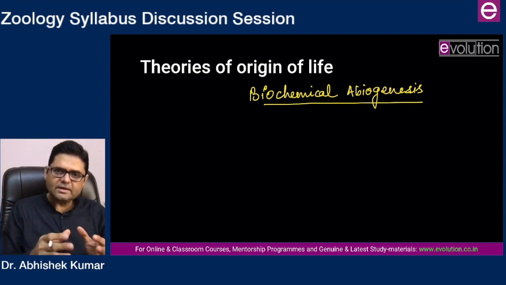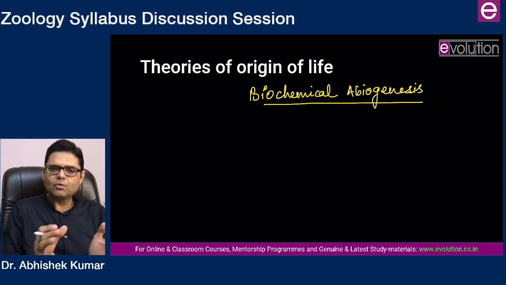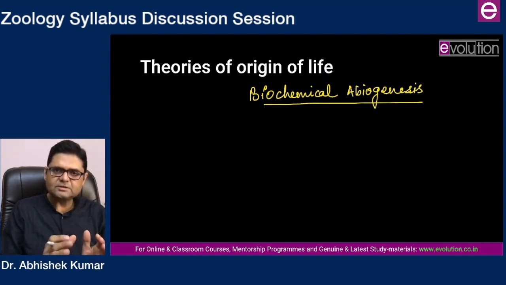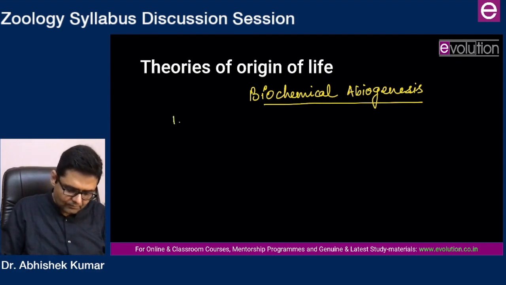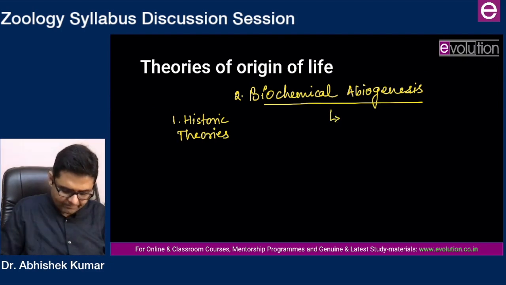It is generally agreed that life originated about 3.8 billion years ago. What was the sequence of events that you need to know? You also need to know Stanley Miller's experiment. So to be clear, there are 3 things that you should be doing here. First, historic theories. Second, biochemical abiogenesis, that you should be doing in detail.